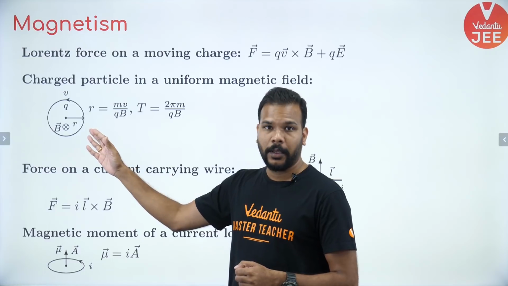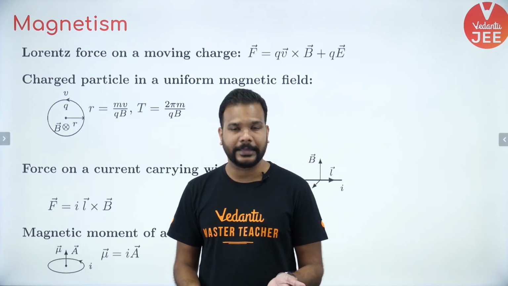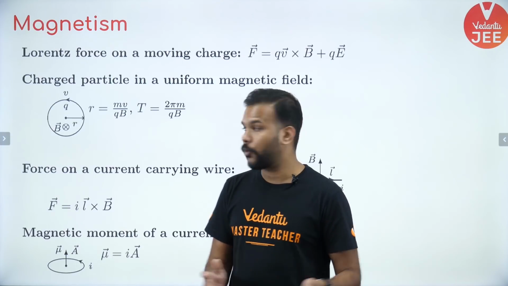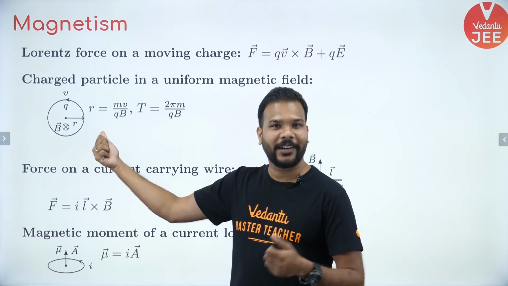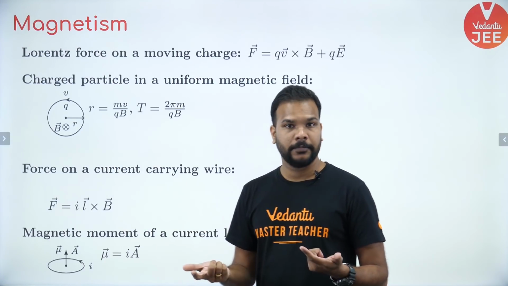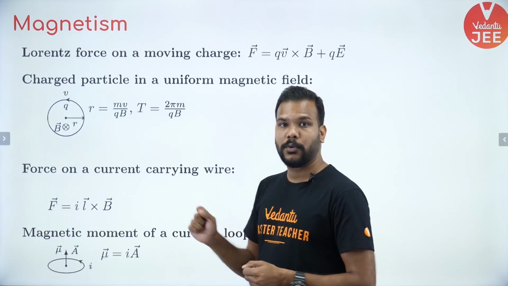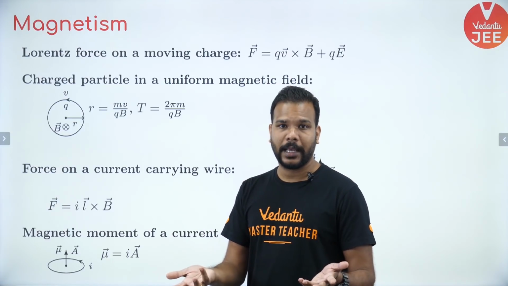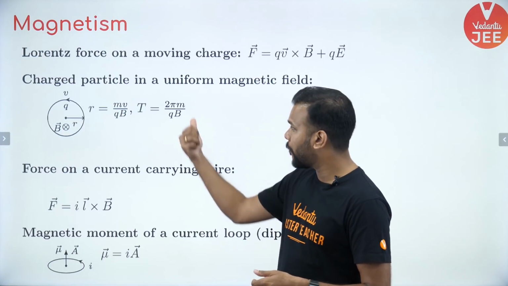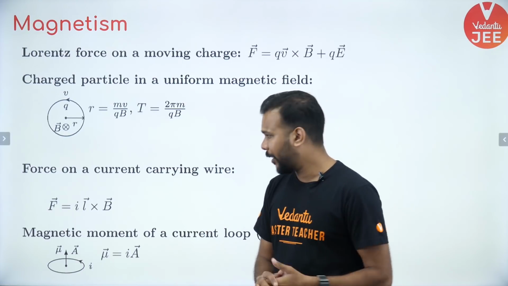So the value of the radius of the circular path is given as mv upon qB. You can find that very easily by equating qvB equal to mv square by r, which is the centripetal force. You get the value of the radius of the circular path, that is mv upon qB. And because it is moving in a circular path and no change in the speed because there is no acceleration along the velocity, the value of the time period comes out to be 2 pi m upon qB. How do I calculate the time period? That is nothing but the overall circumference 2 pi r divided by the speed with which it is moving. So you can put the value of r from here and you can calculate the formula as well. Don't worry about that.